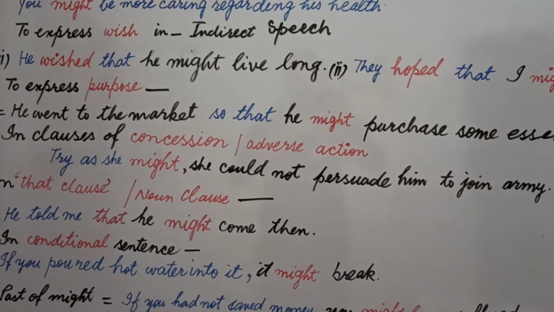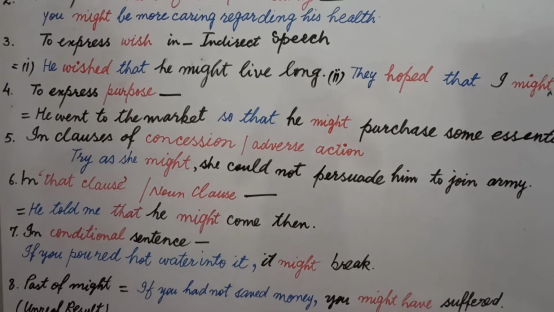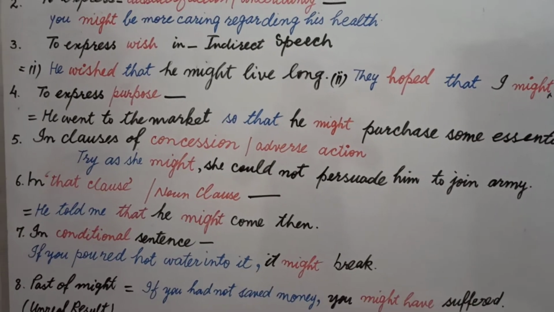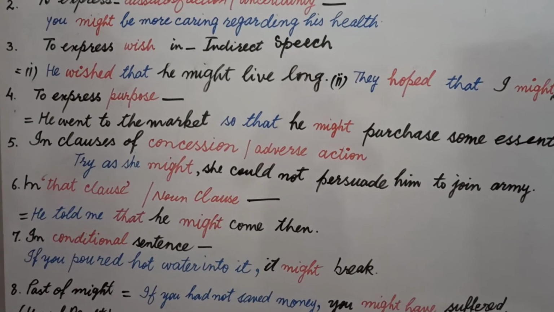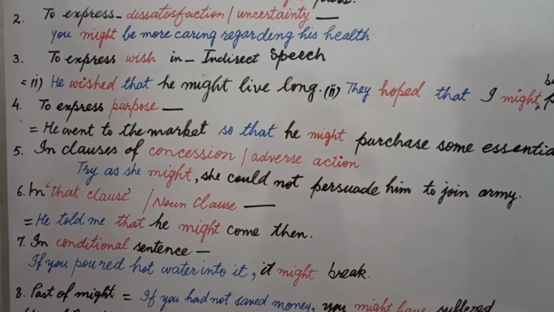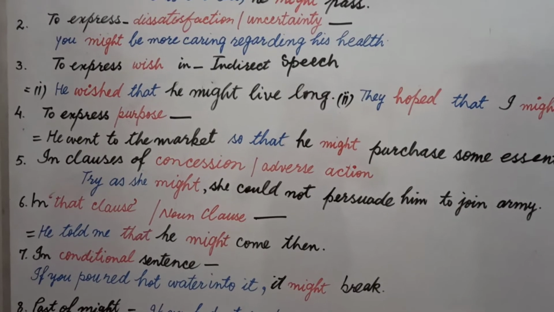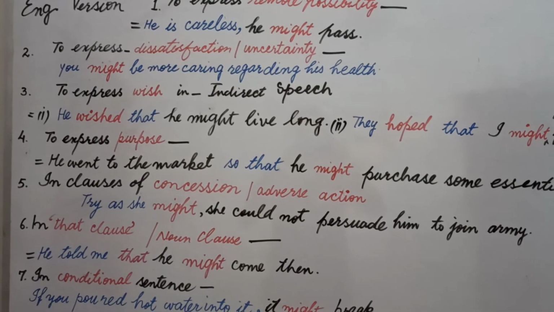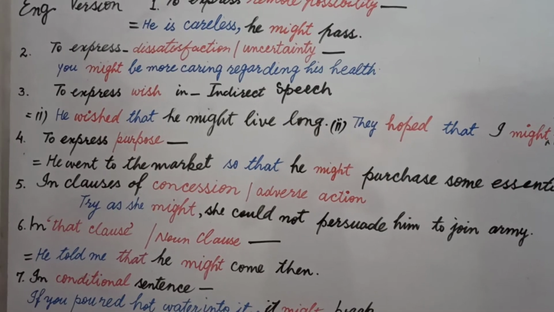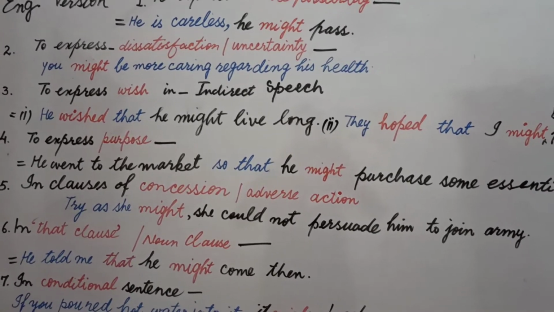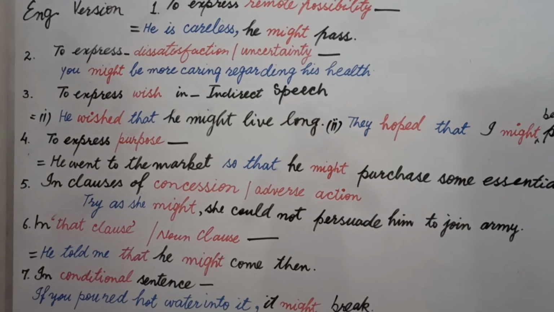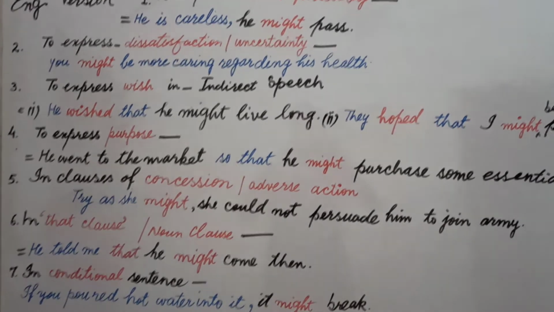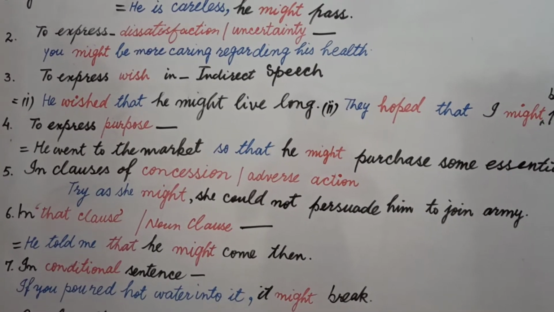He told me that he might come then. You know the rules of direct and indirect properly. If I wrote this sentence in direct form, I will say he said to me, inverted commas begin, he may come now. And I did this now in indirect form, he told me that he might come then.